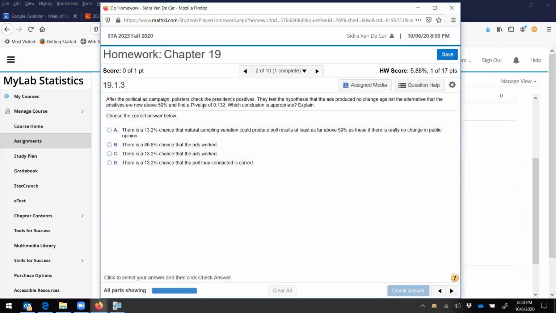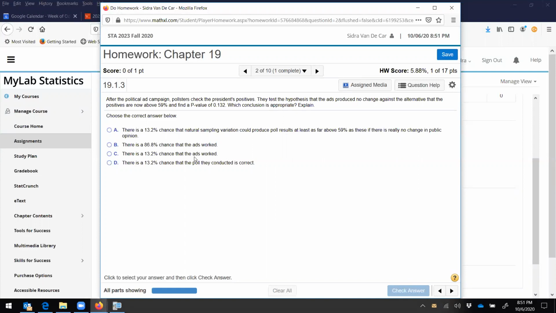After the political ad campaign, pollsters check the president's positives. They test the hypotheses that the ads produced no change against the alternative, that the positives are now above 59%, and find a p-value of 0.132. Which conclusion is appropriate? All right, there's a 13.2% chance that the natural sampling variation could produce poll results at least as far above 59% as these if there's really no change in public opinion.